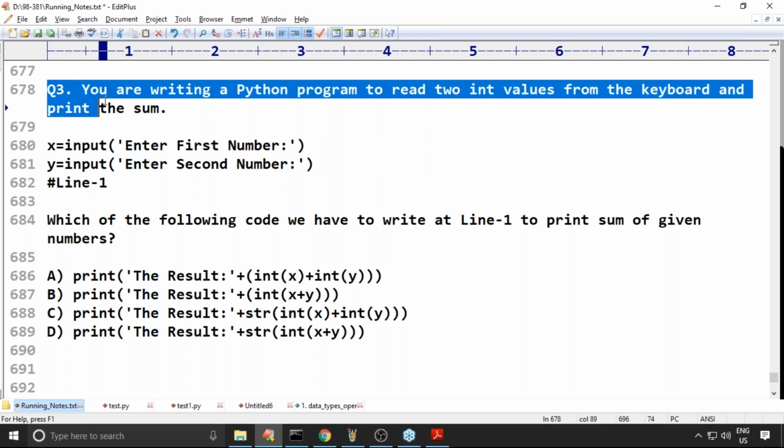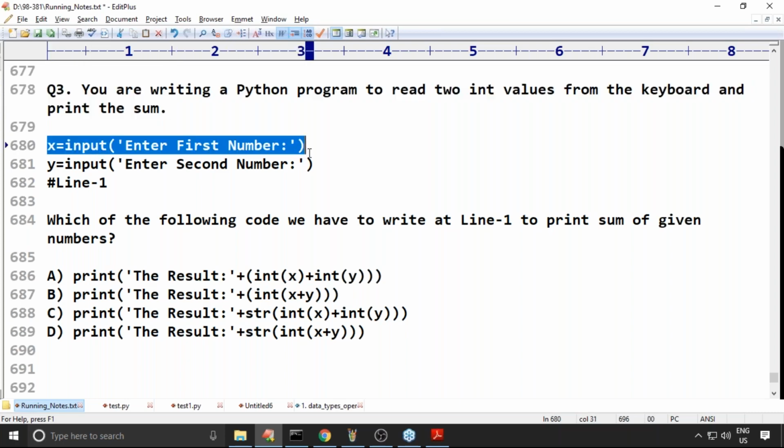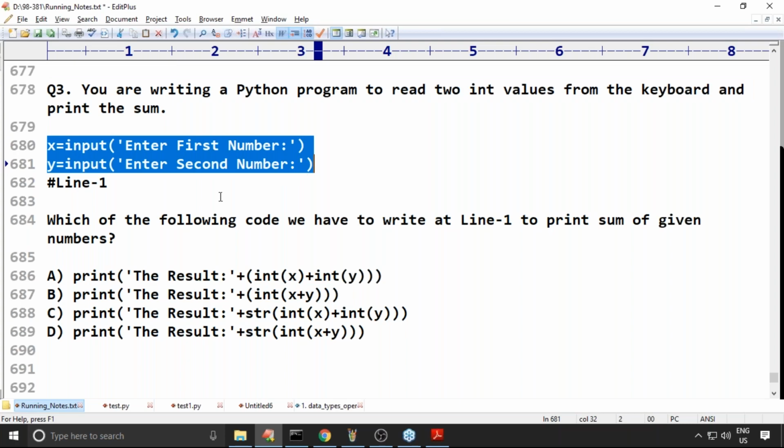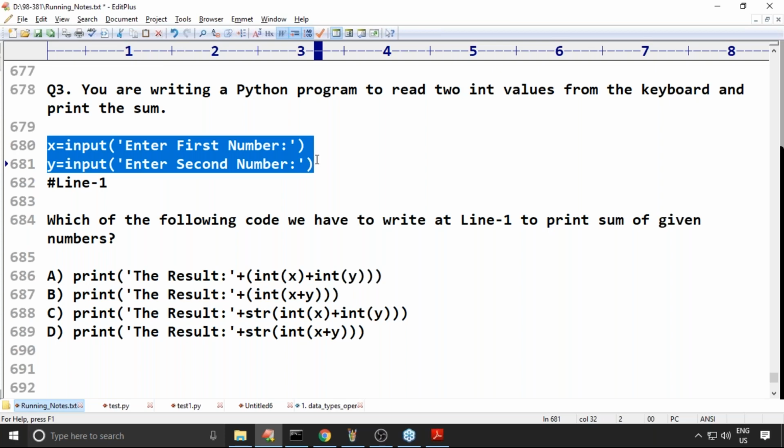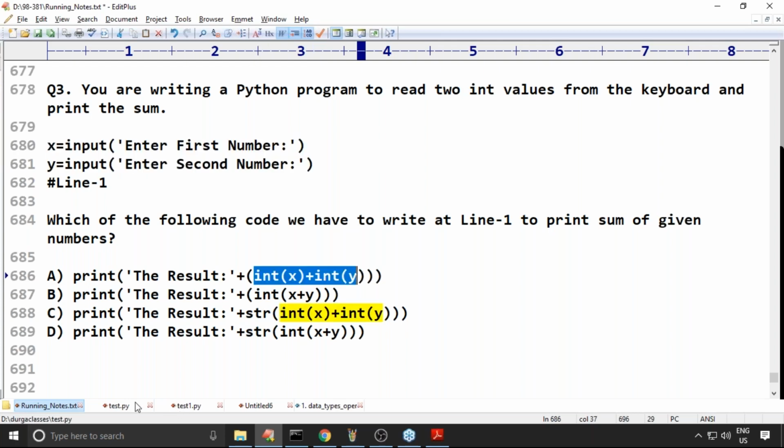So you are writing a Python program to read two int values from the keyboard and print the sum. x is equal to input, enter first number; y is equal to input, enter second number. Do you know, sir, what type are x and y now? String type. Now we have to convert them into int and then print the sum.